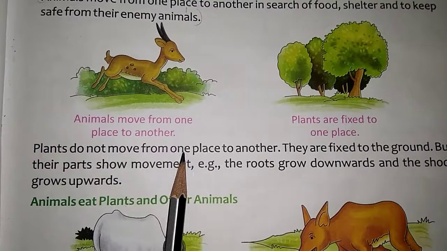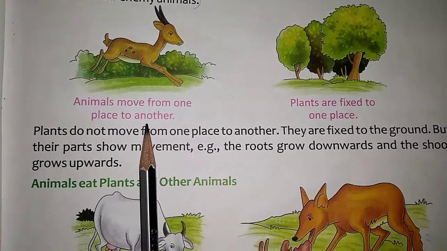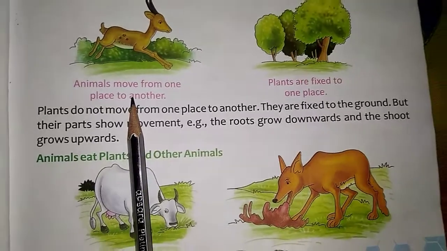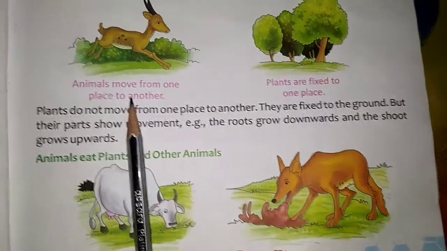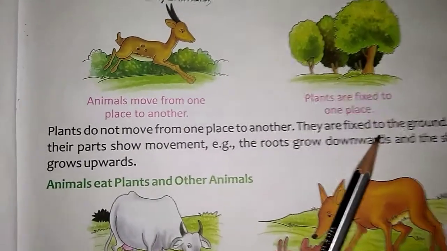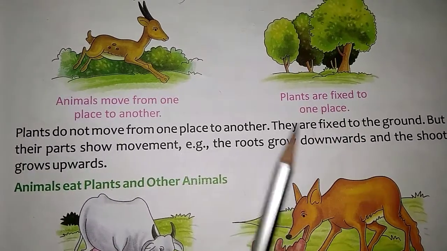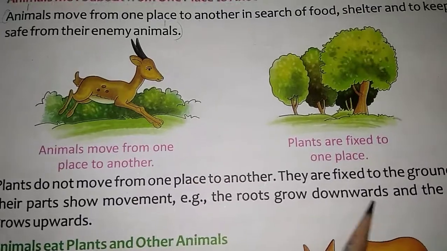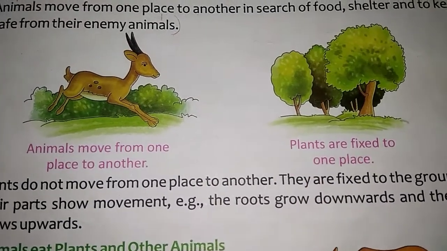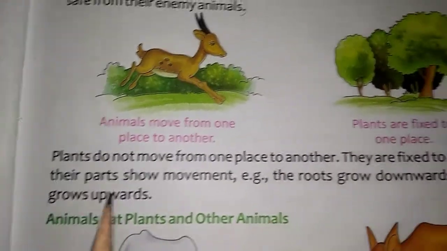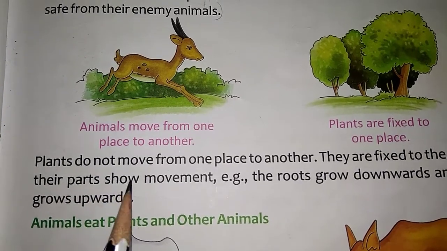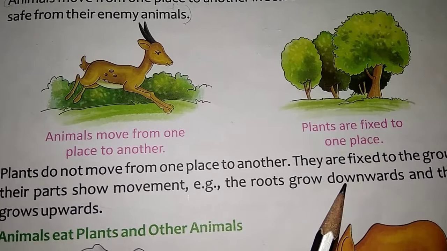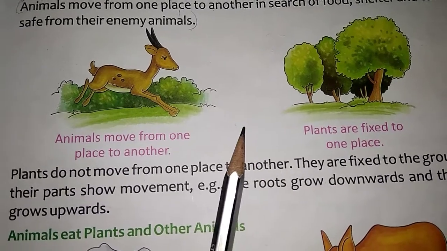Animals move from one place to another. Plants are fixed to one place. But children, plants can't move from one place to another. Plants do not move from one place to another.